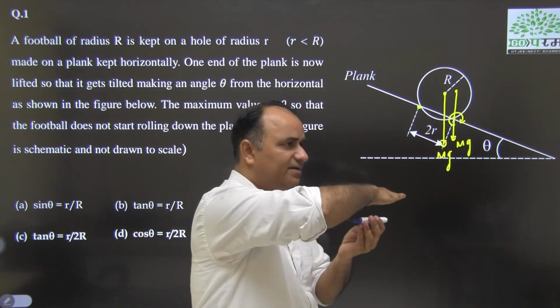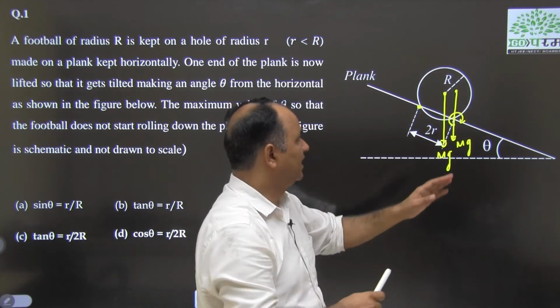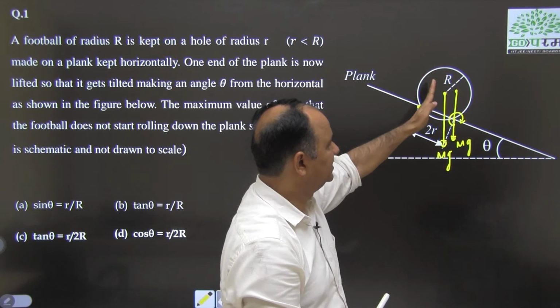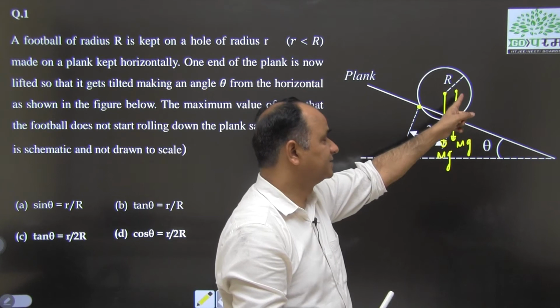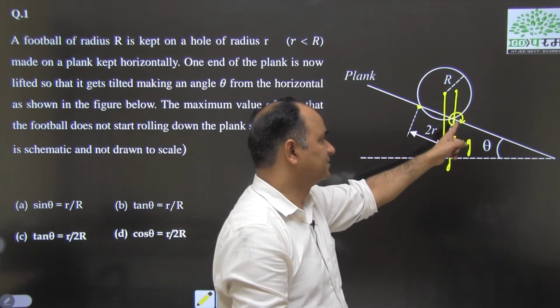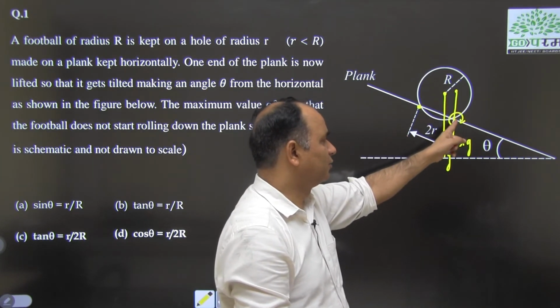Now, when we will lift the platform, what will happen? You can see that the center of mass gets shifted, and a situation comes when this center of mass lies in the line of the point of contact.